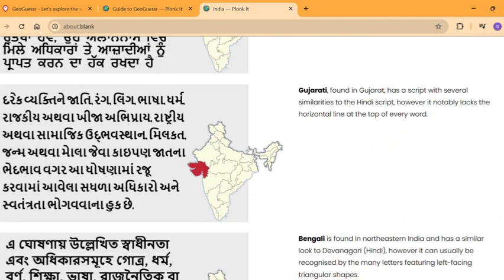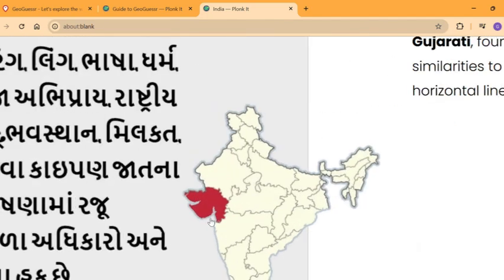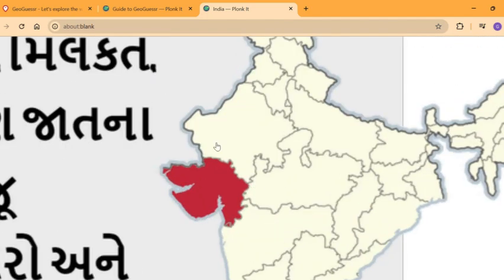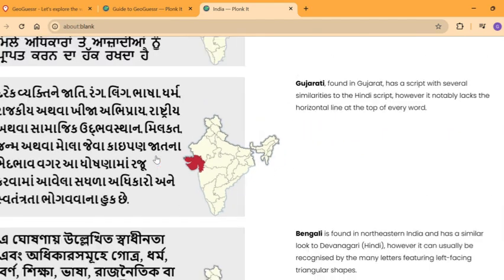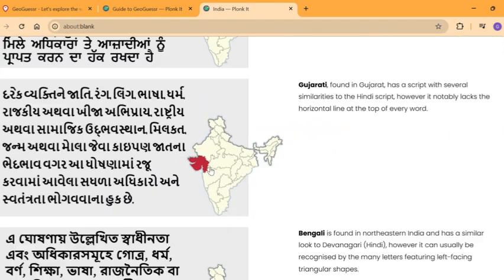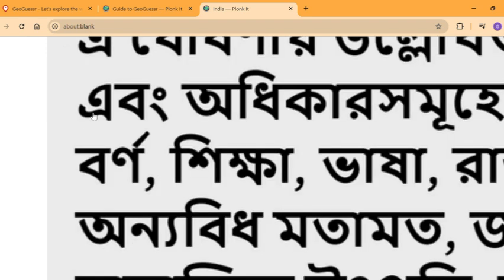That's all for Gujarati. It's only common in the state of Gujarat, which we could call the mouth of India, bordering Pakistan here. Ahmedabad, Rajkot, Vadodara, as well as a lot of other cities are all located in Gujarat, so you could define these areas very easily. Next, we have Bengali, which has a lot of triangles in them.